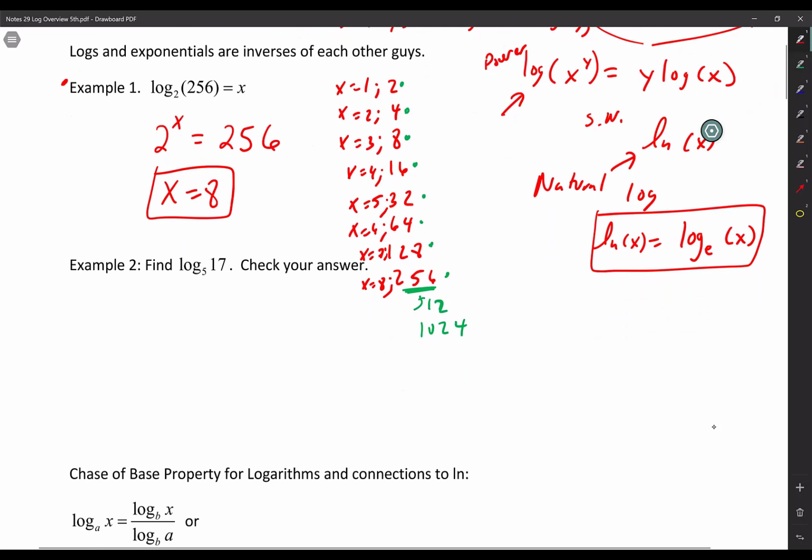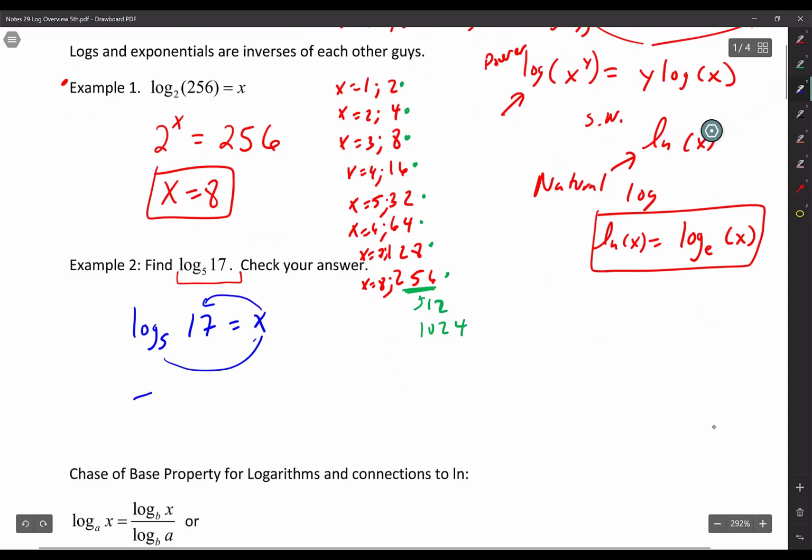Look at example 2. Example 2 is not a pretty number. So what I would do first, and let me go ahead and change the color on this one because there's red all over the place. Log base 5 of 17 equals x. And then I would turn this into an exponential. 5 to the power x equals 17. And this one's not a pretty number.